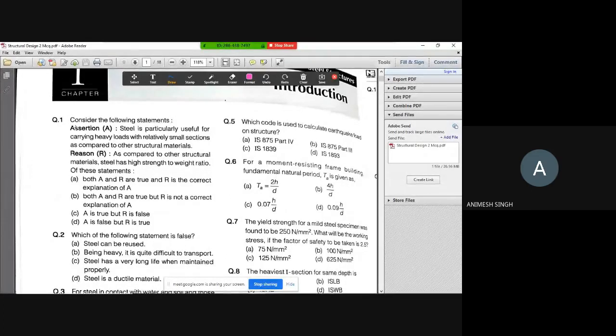This type of question is asked in GATE examinations, right? A statement is given and you need to identify whether both the statements are compensating each other, or both are independently true, or one is false and one is true. So can anyone give the correct answer for this? What is the correct answer for the first question? B, sir. Both A and R are true, but R is not a correct explanation of A. Wrong.